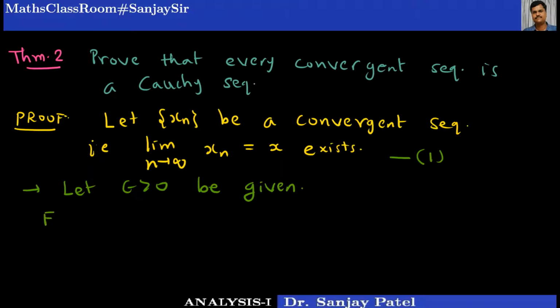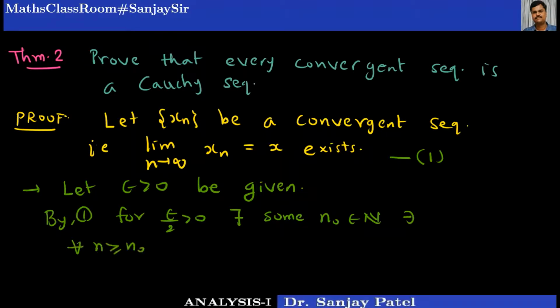So I can say, by result number 1, for epsilon by 2 greater than 0, there exists some n0 belonging to N such that for every n greater than or equal to n0 implies mod of xn minus x is less than epsilon by 2.